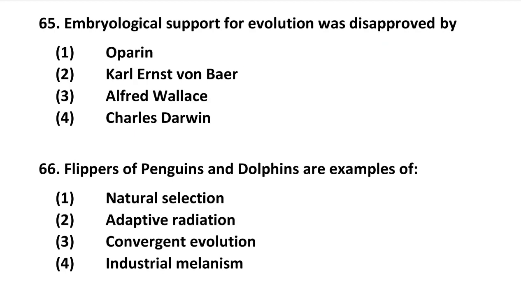Next question number 65. The embryological support for evolution was disproved by option 1 O'Brien, option 2 Karl Ernst von Baer, option 3 Alfred Wallace, option 4 Charles Darwin. Actually, embryological support for evolution was disproved by option 2, Karl Ernst von Baer. Next question number 66. Flippers of penguins and dolphins are examples of natural selection, adaptive radiation, convergent evolution, industrial melanism. The right option is convergent evolution. So option 3 is the correct answer.